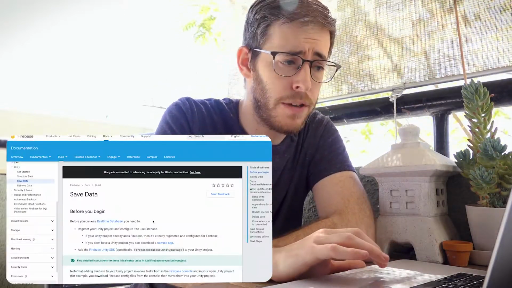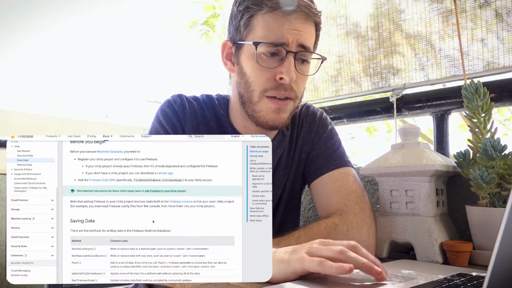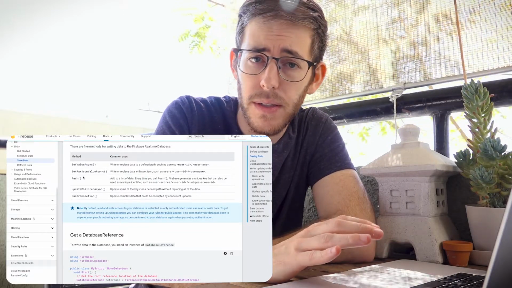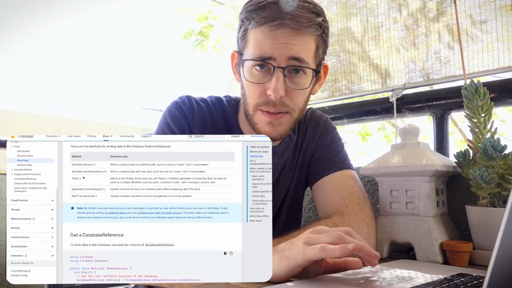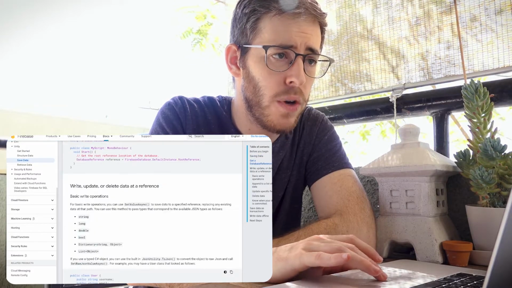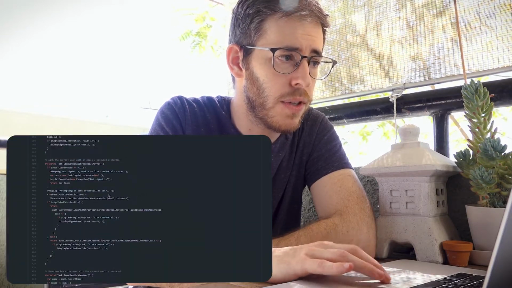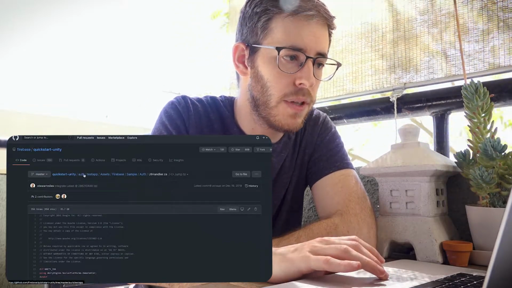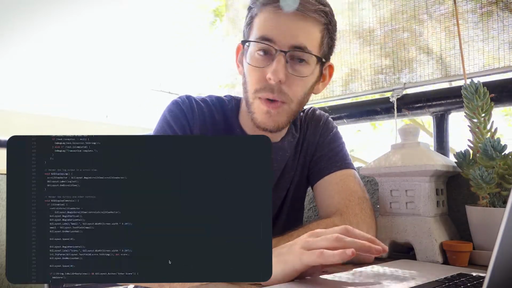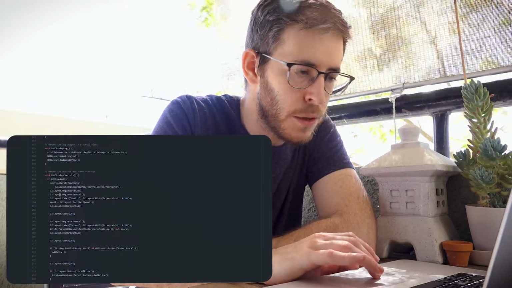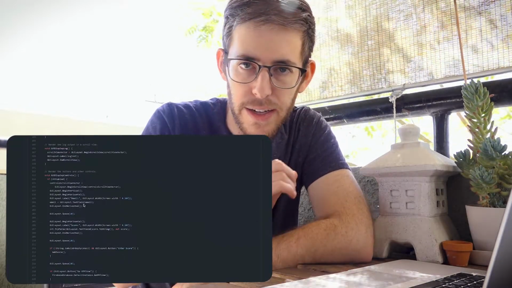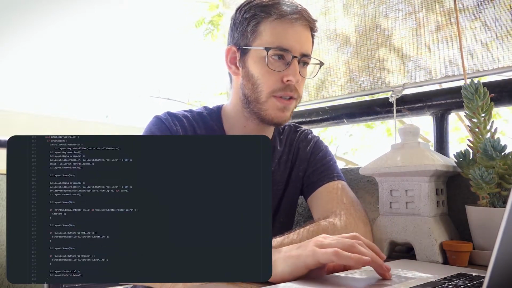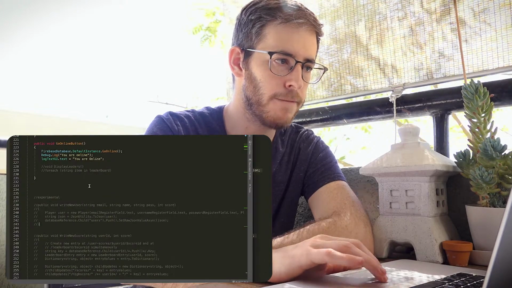So here on my computer is the main way that we save data to my database from each user. What I do is I go to the Firebase GitHub here. Here's an auth sample that I'm looking at. What I did was it had this GUI display, GUI layout, and I stripped all of that away so it all hooked up in Unity.